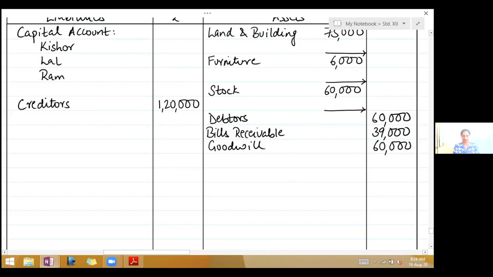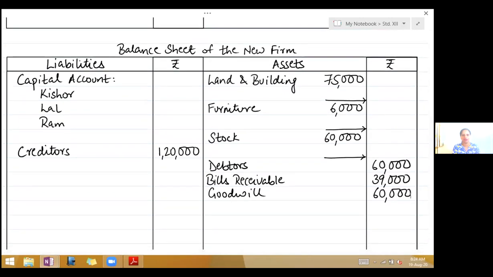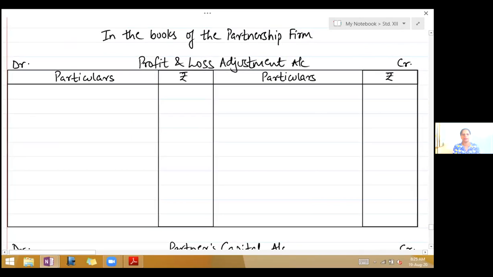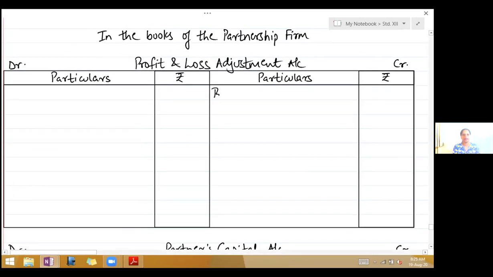Third adjustment, appreciate land and building by 20%. See there on the asset side, land and building 75,000. Right, add appreciation. 20% of 75,000 is 15,000. Add it, take it to the outer column, it will be 90,000. Second effect, asset has increased in value, so you will credit profit and loss adjustment account by land and building.